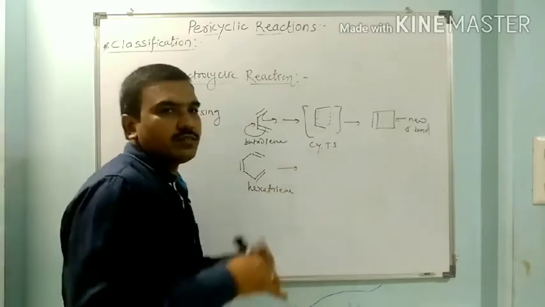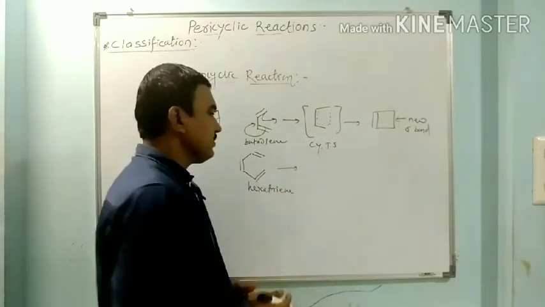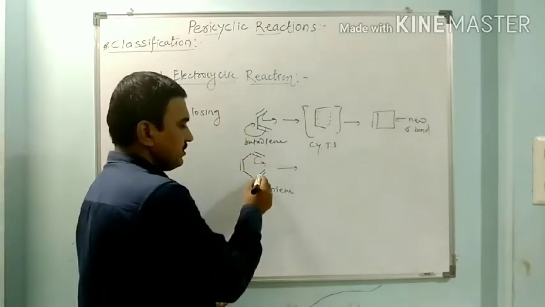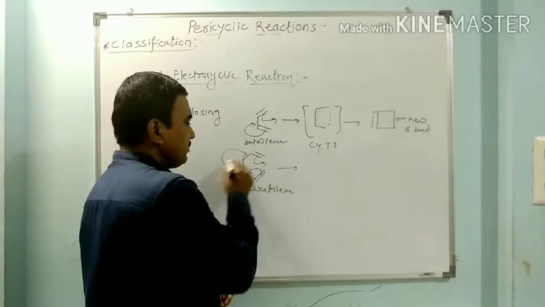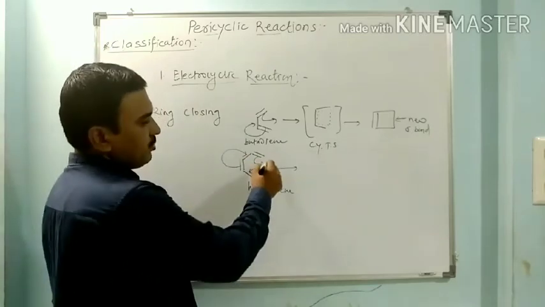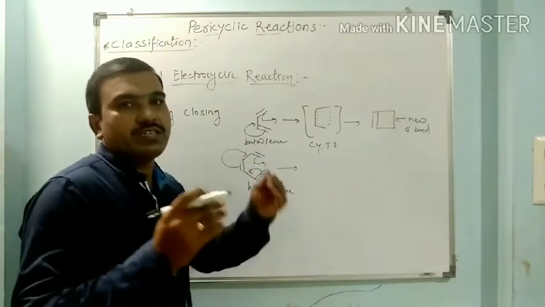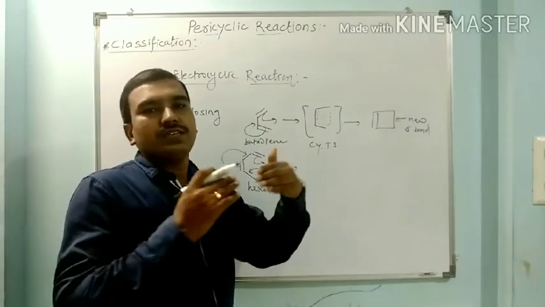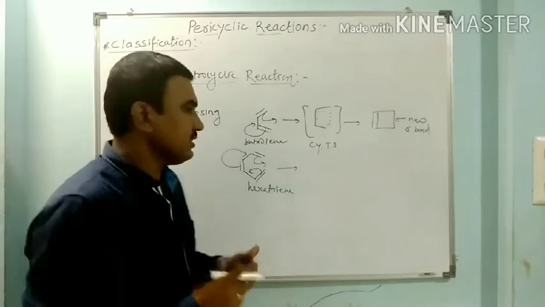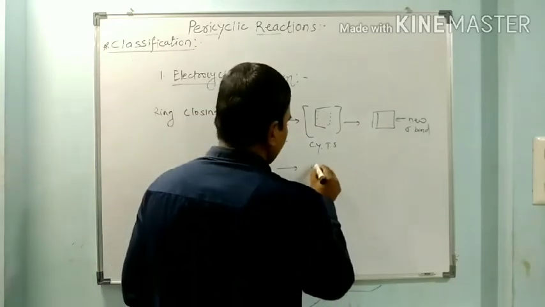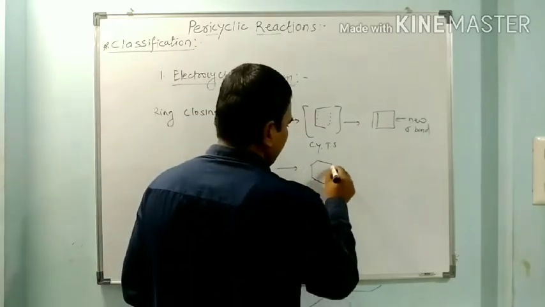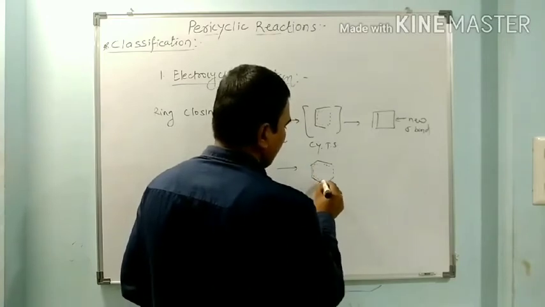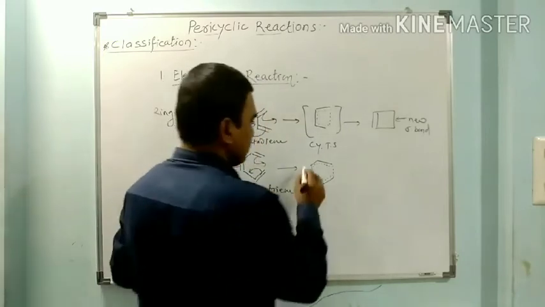This hexatriene can also react thermally or photochemically. So we get this pi bond shifted here, this pi bond shifted, this pi bond shifted. Here the new sigma bond will be formed between the terminal olefinic carbons. So the terminal carbons will be joined by the sigma bond in the product. So we get here the new sigma bond, and these are the bond formations and bond breaking in the cyclic transition state.